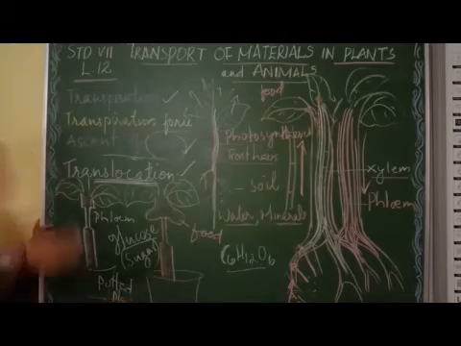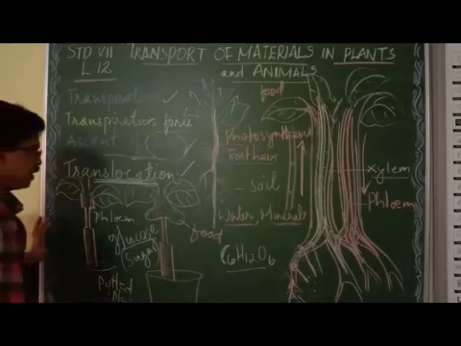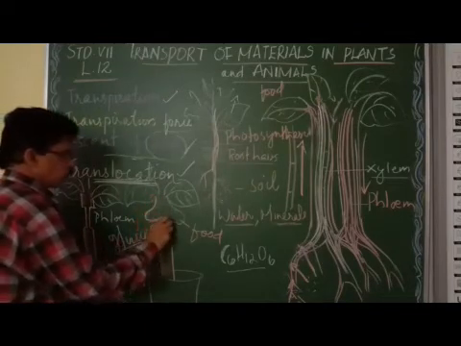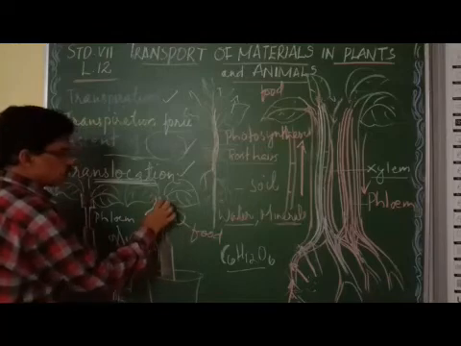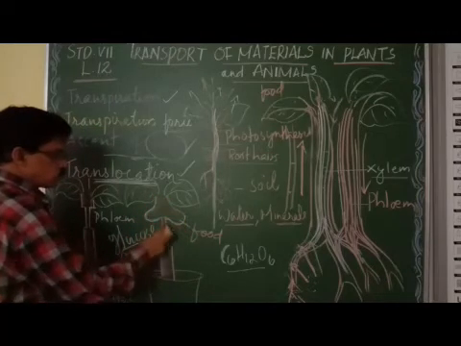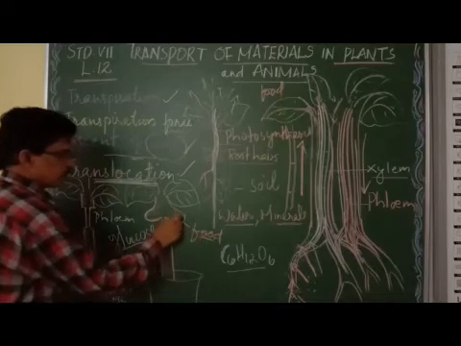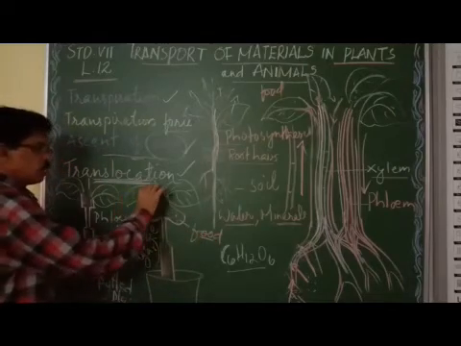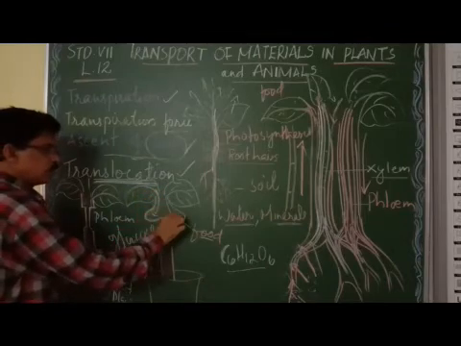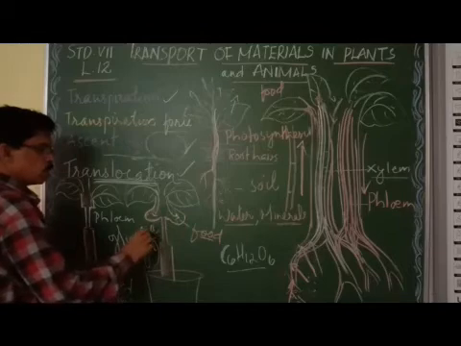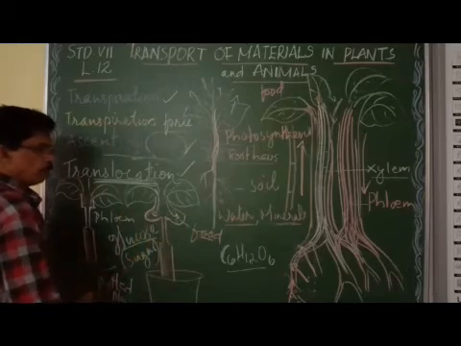After some weeks, if you go and see what happened, you will observe that the upper part of this stem is bulged out because of the food stored in it. The leaves synthesize food, and that food comes down and is stored here. This indicates that the food is transported through the phloem.